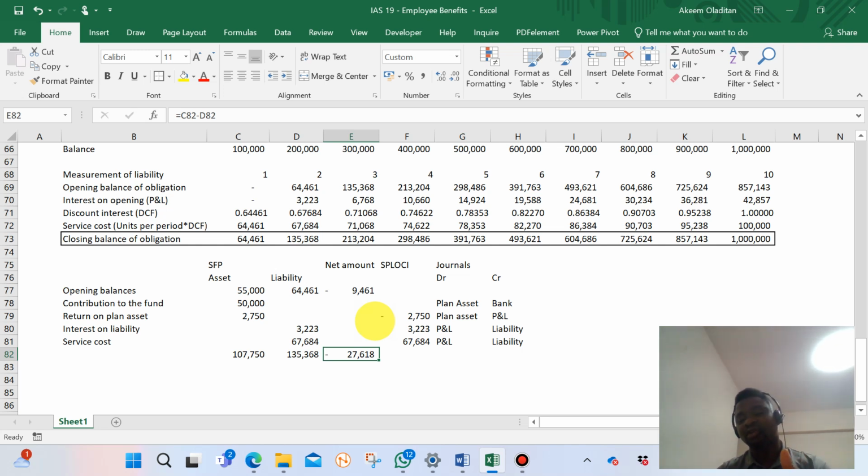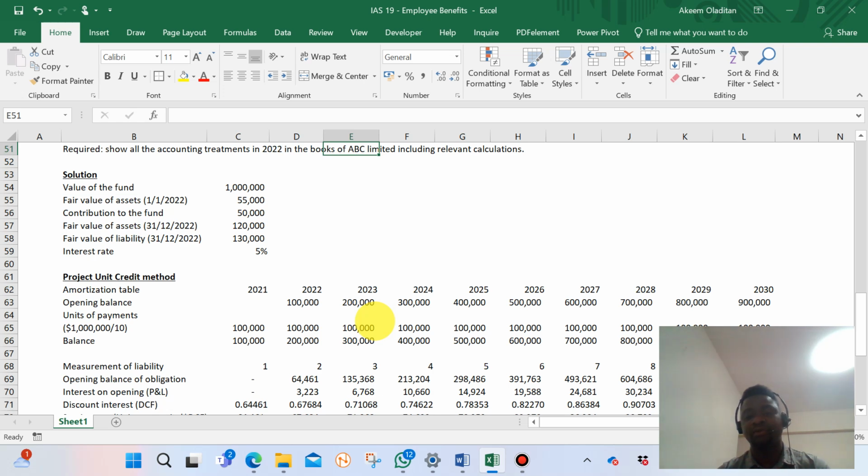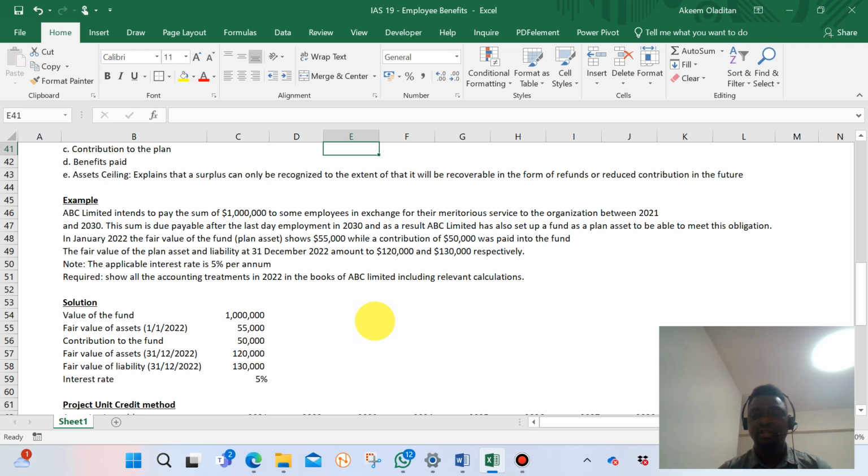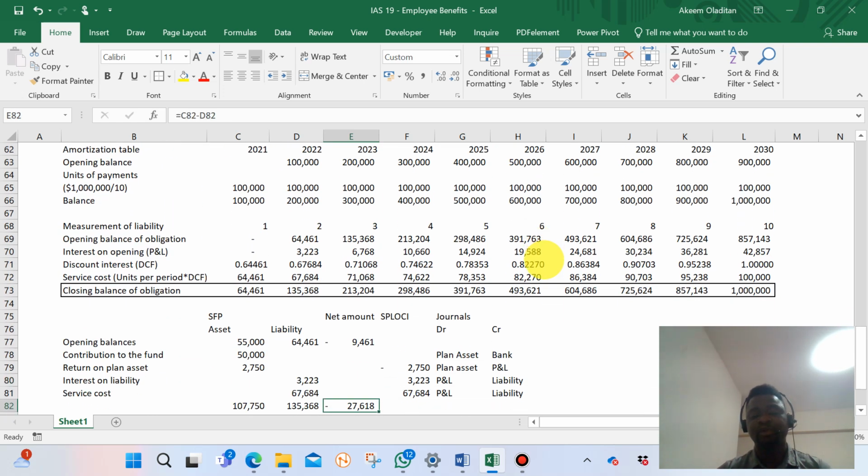So this is where I was talking about the asset ceiling. If this amount here, I mean the SFP here, is more than what sits in the liability, then we have asset ceiling. Then we start applying that principle of recoverability, in the form of amount recoverable, and also in the form of refund or reduced contribution in the future. But we don't have to do that here because the liability exceeds the asset.